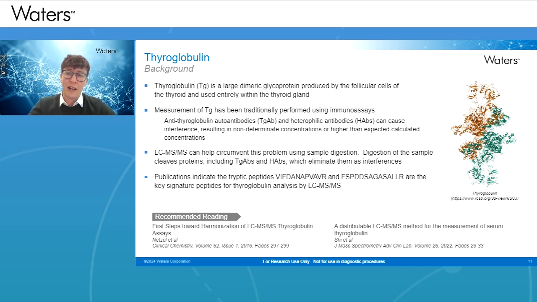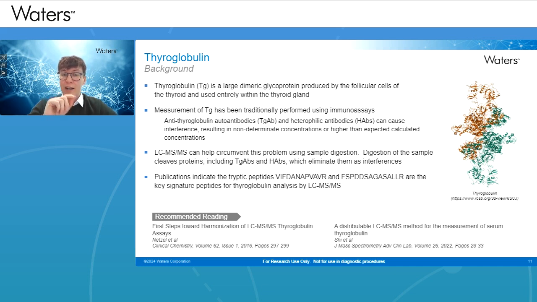The main issue with that is that antithyroglobulin antibodies, potentially heterophilic antibodies, depending on the type of immunoassay being used, can cause interference. That can have an impact in one of two ways. You could have non-determinate concentrations when you should expect to be seeing something, or higher than expected calculated concentrations as well.